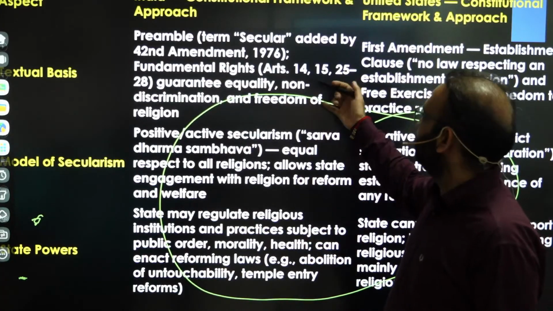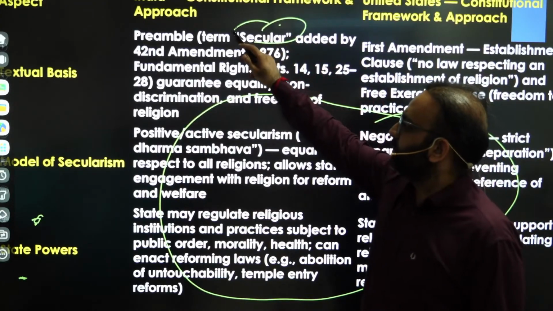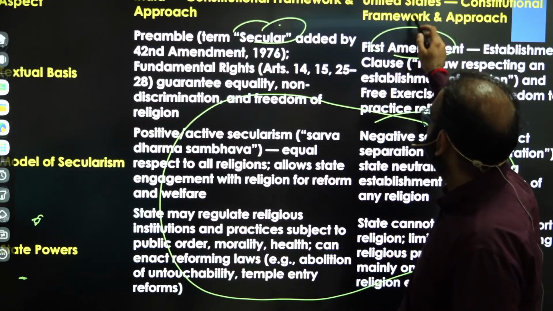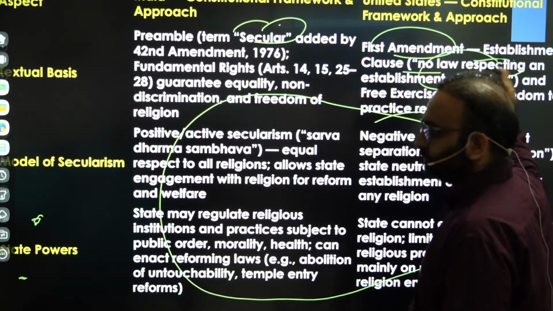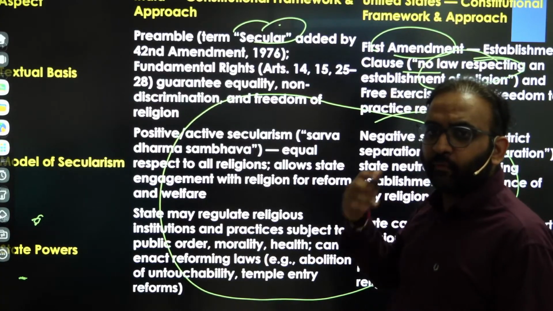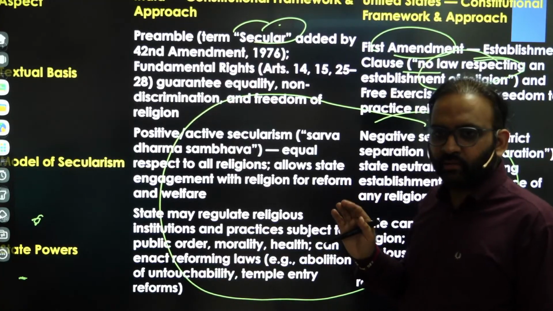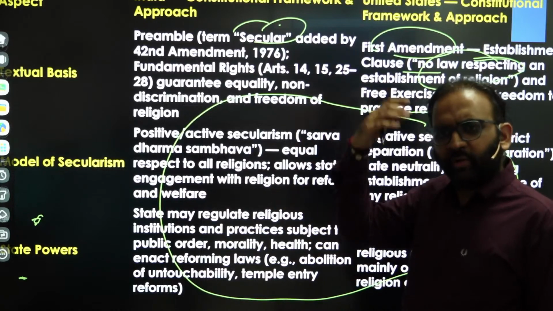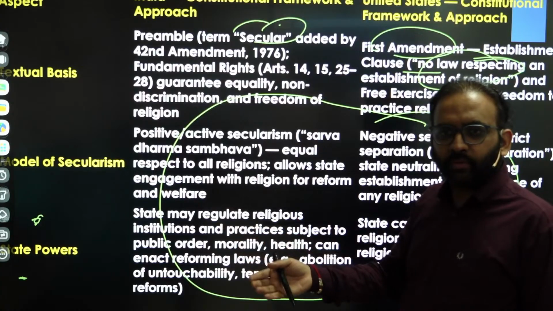One more point is there. The term secular is there in the preamble by the 42nd Constitutional Amendment Act. By the First Amendment in USA, two provisions were added: that no law will be establishing an official religion of the government. The government will not have any official religion. For example, during the medieval period, Islam was the official religion of the government. During the ancient period, Hinduism was the official religion, like of the Gupta period, suppose.